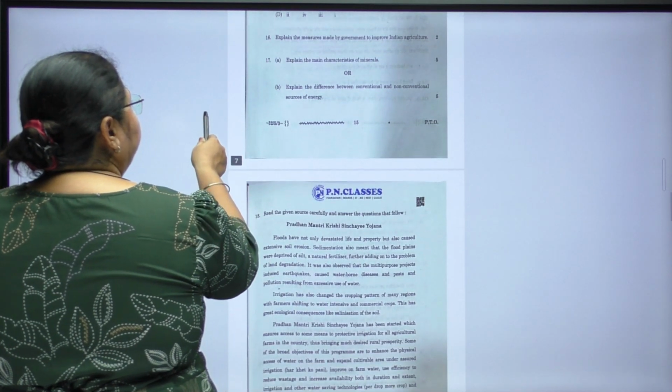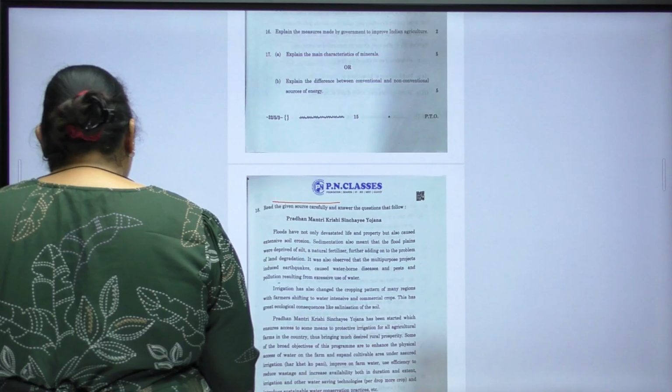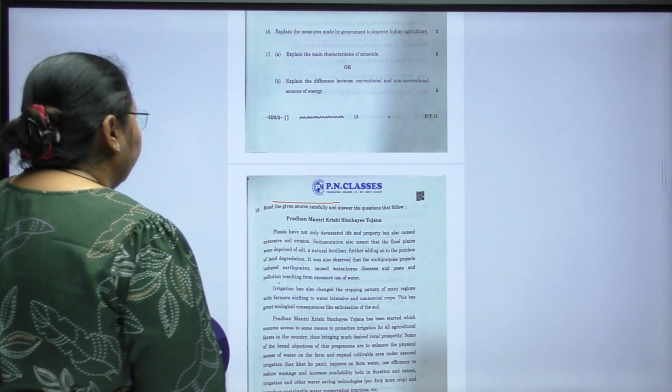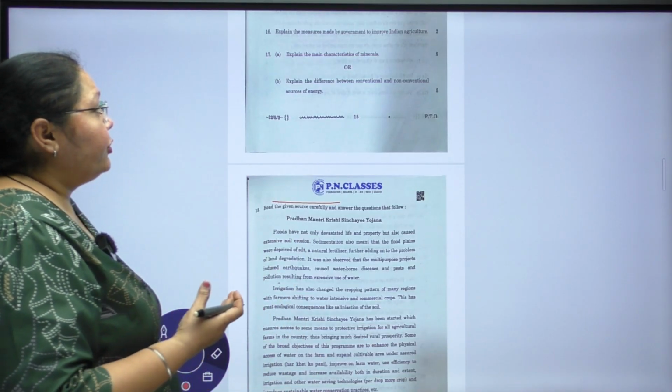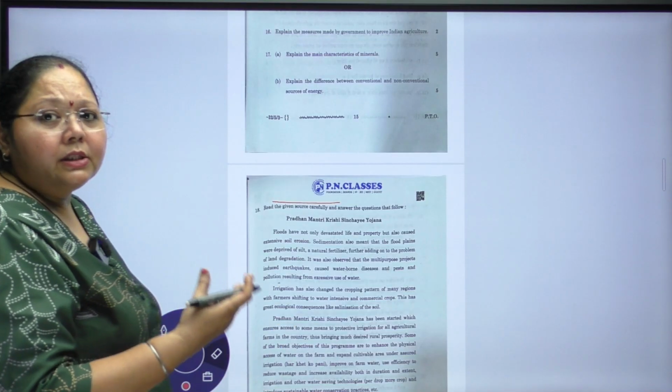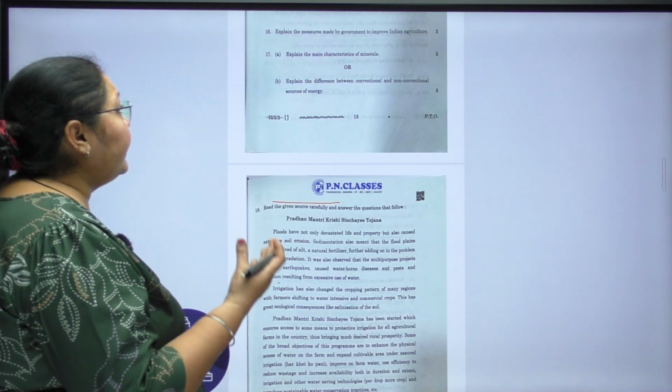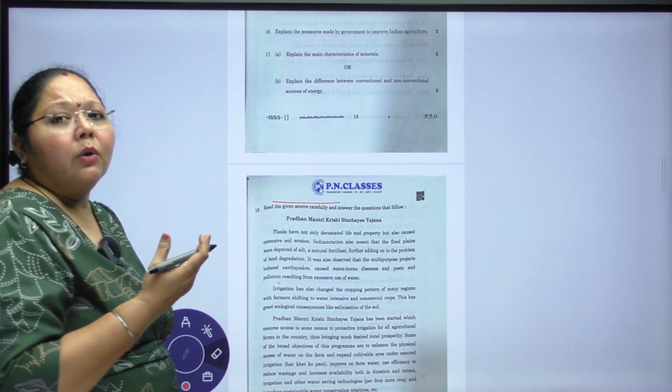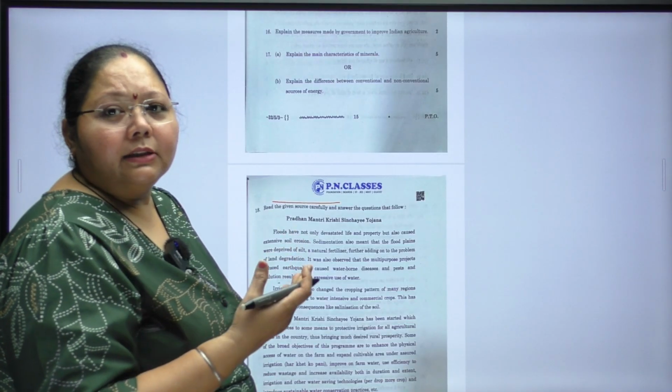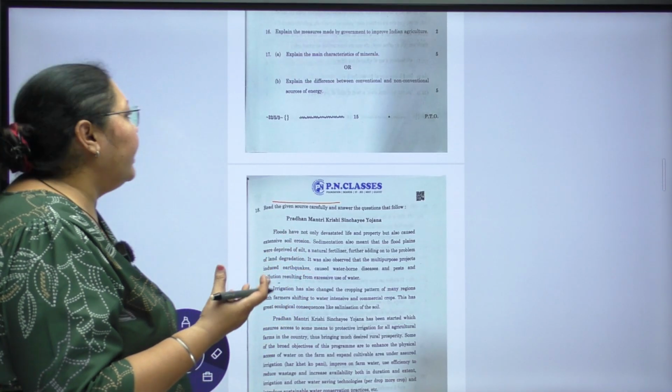Question number 17, explain the main characteristics of minerals. Here, how they are occurring naturally, defining the minerals, writing the properties of the minerals, writing about the examples of the minerals will come for 5 marks as it was being taught to you in the classroom.